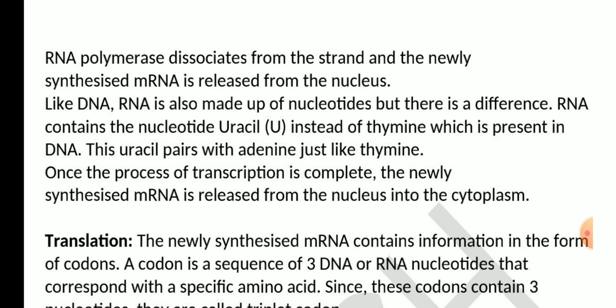RNA contains the nucleotide uracil instead of thymine, which is present in DNA. This uracil pairs with adenine just like thymine. Once the process of transcription is complete, the newly synthesized mRNA is released from the nucleus to the cytoplasm.